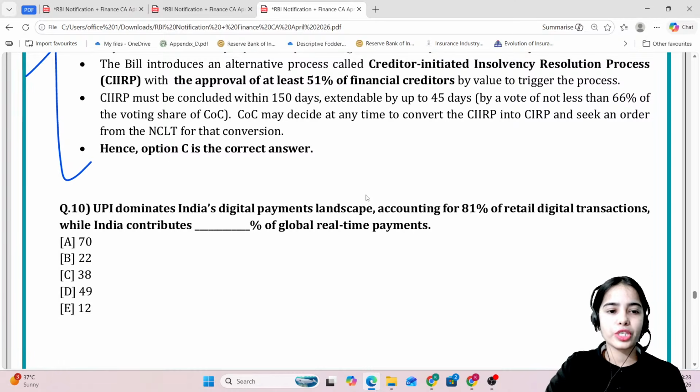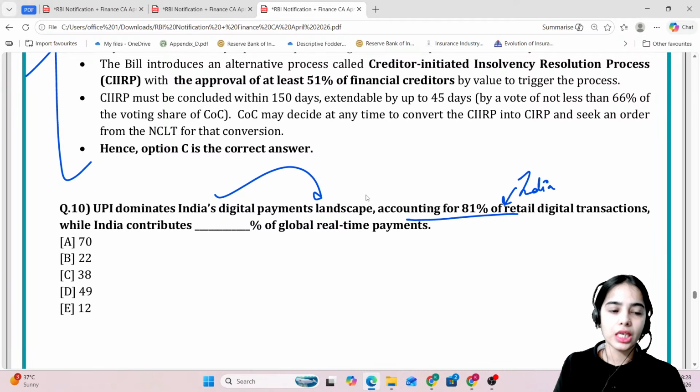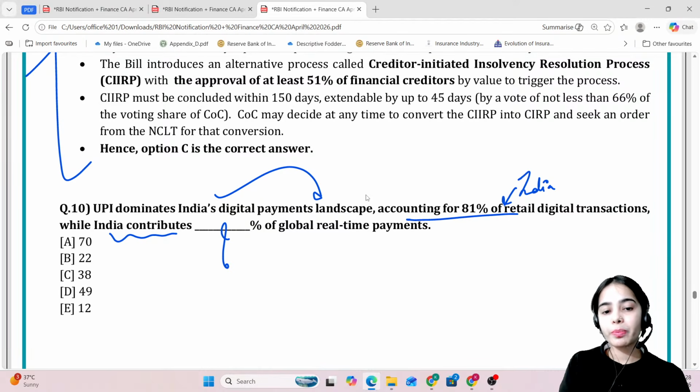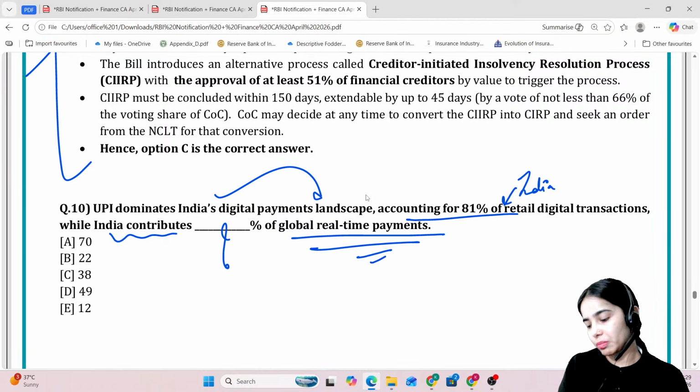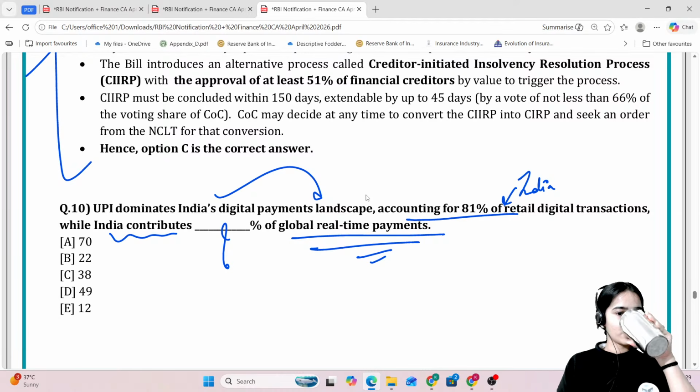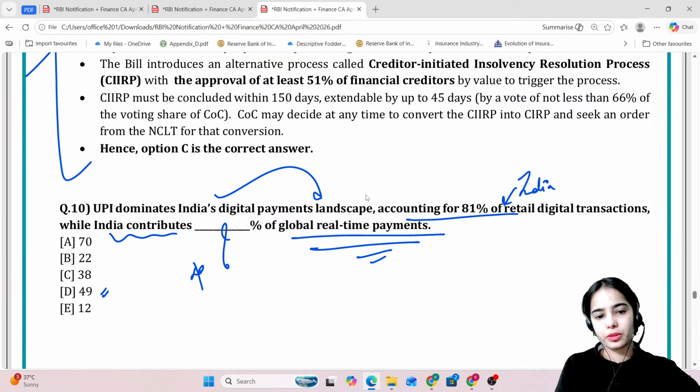Now coming to the next question. UPI dominates India's digital payments landscape, accounting for 81% of retail digital payments in India, while India contributes what percentage of global real-time payments? 49%. Very good.